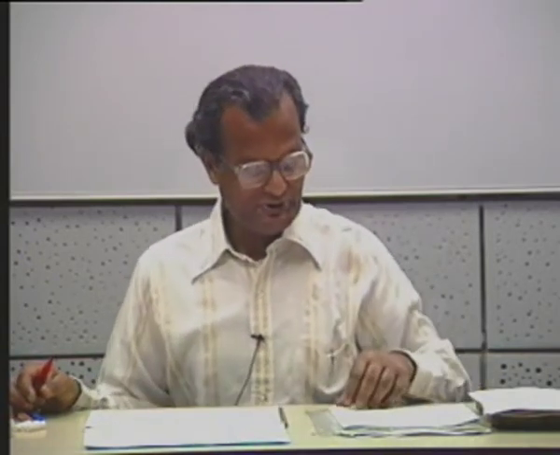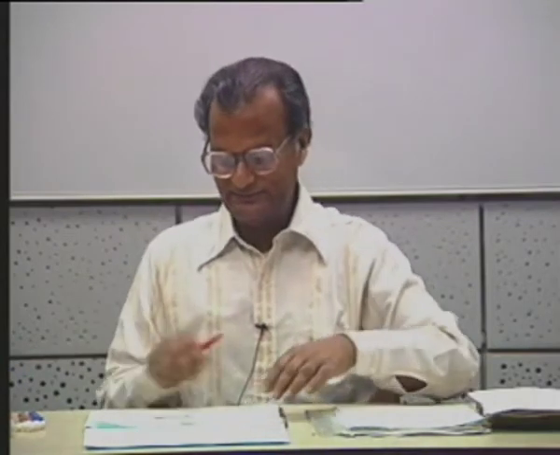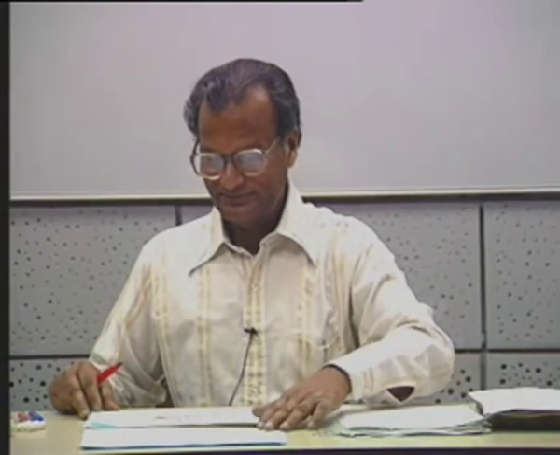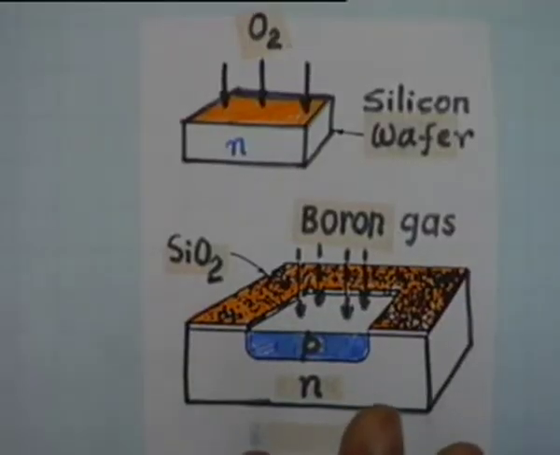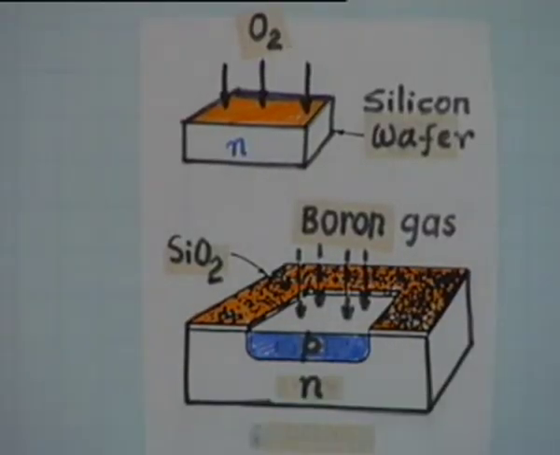First, I would like to show you how this diffusion can occur. There are various ways of making a diode. Actually, what we are showing is how to make a p-n junction or a diode. Now, there are many ways of doing this, and one of the popular ways that I have illustrated here is you take an n-type material.